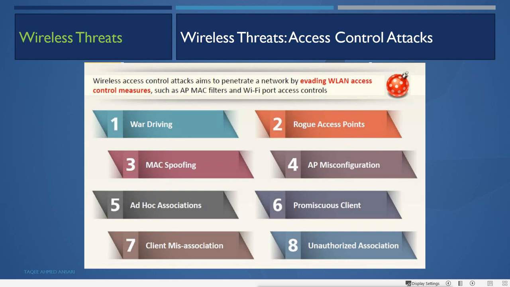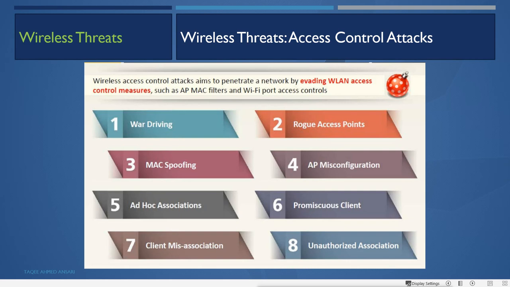Now what are the wireless threats we have? First we have access control attacks. These access control attacks aim to penetrate a network by evading WLAN access control measures such as AP MAC filters and Wi-Fi port access control.